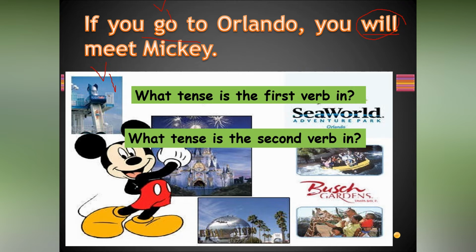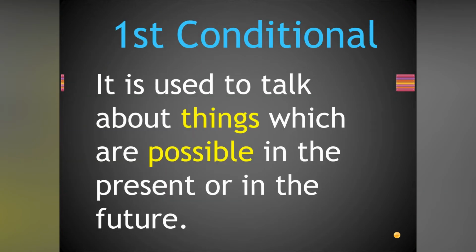If you go to Orlando, you will meet Mickey. Now, you have to observe what verbs are there. This is called the first conditional. It is used to talk about things which are possible in the present or in the future. The things which are possible in the present or future, we use the first conditional.